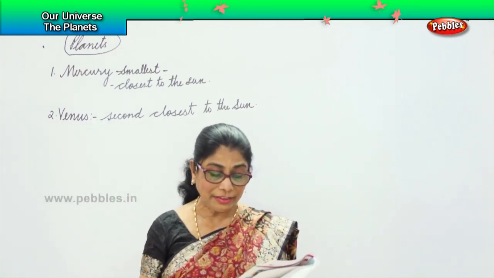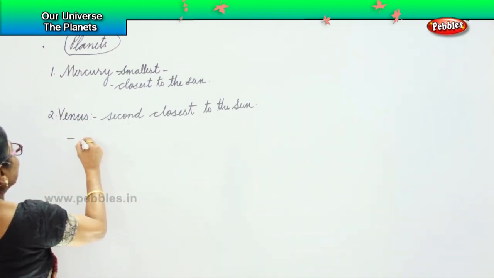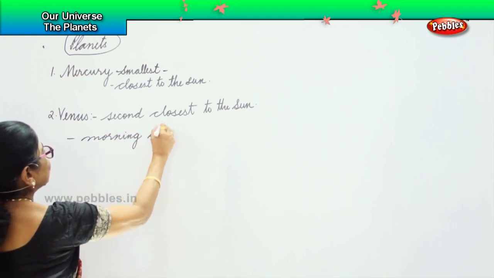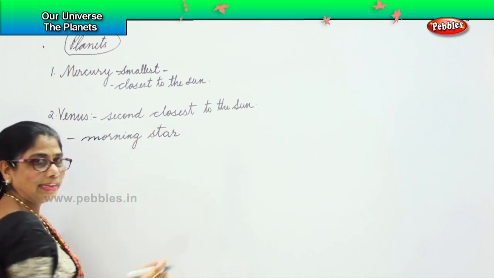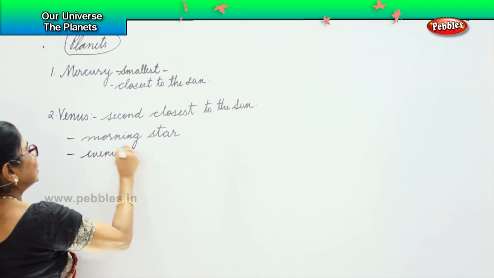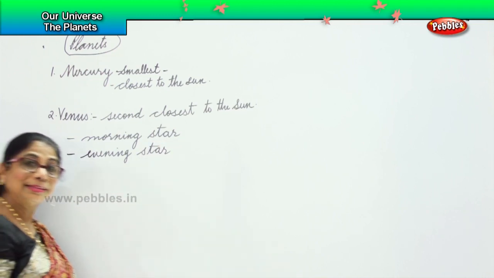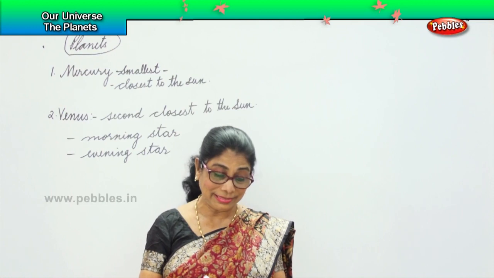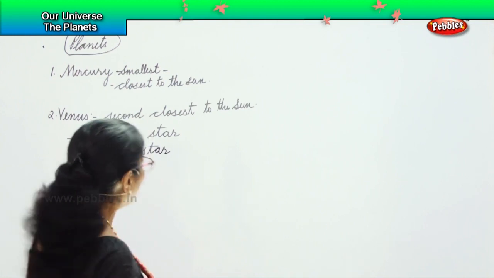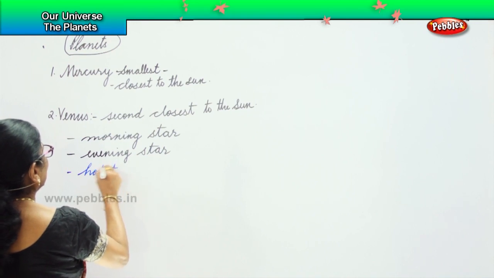It is known as an evening as well as morning star. You have heard of morning star? That is Venus. You have heard of evening star. That's also Venus. So it's got 2 names. This second closest to the Sun is the morning star and the evening star. And it is the hottest planet.